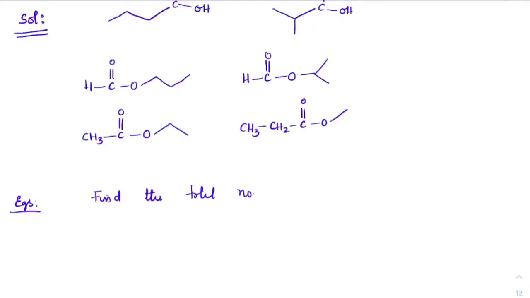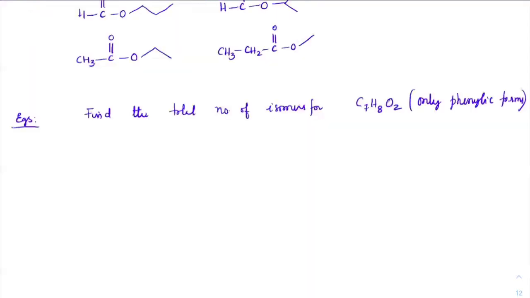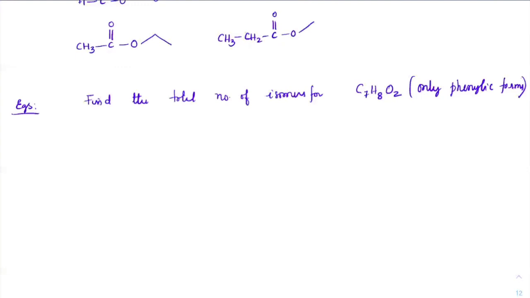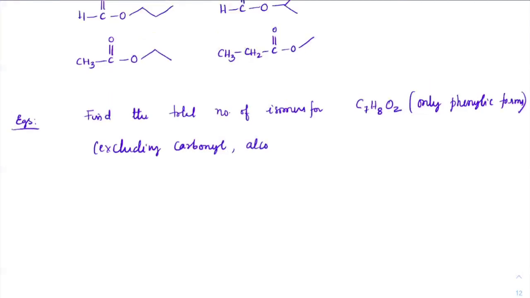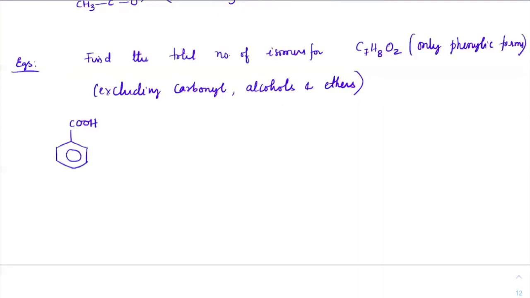Total number of isomers for, and excluding carbonyl. See, carbonyl means aldehydes and ketones, alcohols and ethers, any form of ethers. Exclude all of them. So basically you have to check acid and esters only. So please check acid and esters in this.